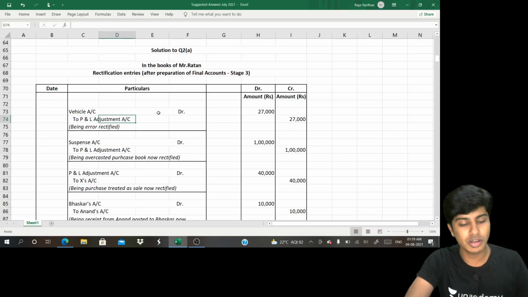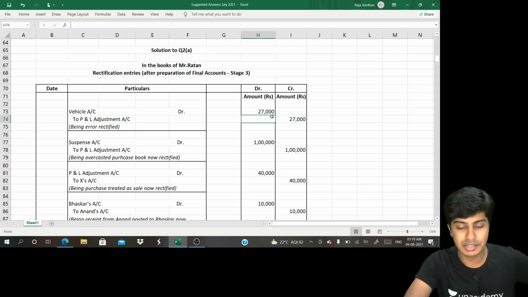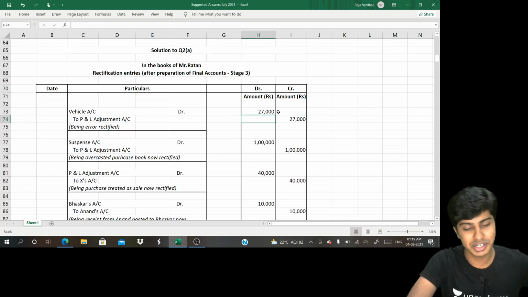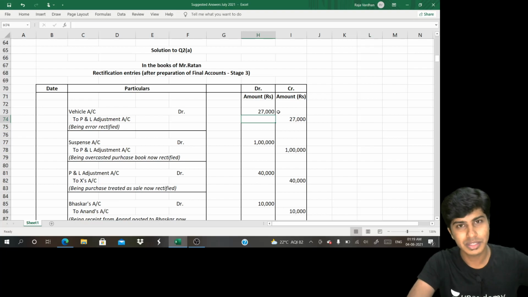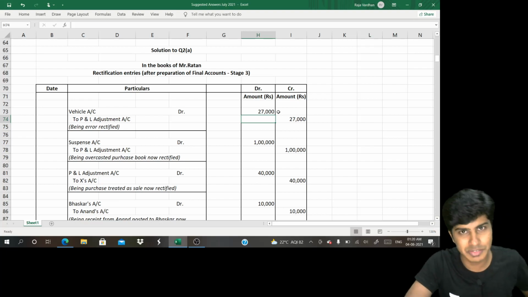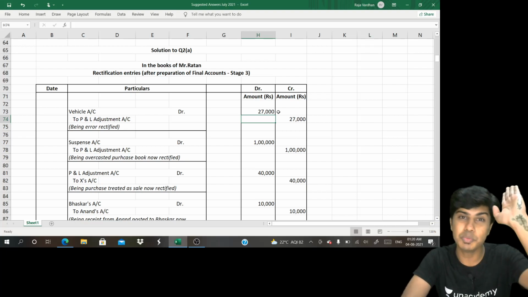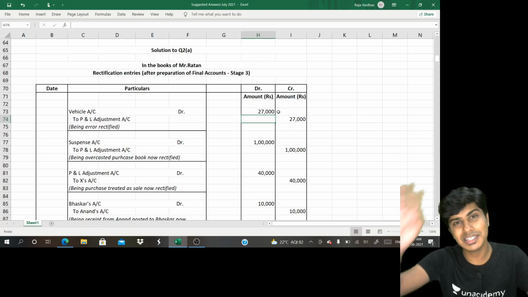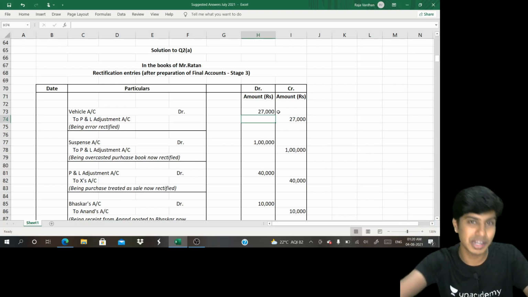If you want, you can record it at 30 and then pass another depreciation entry. Depreciation account debit to vehicle account. So vehicle 30 debit, 3 credit. Vehicle will become 27. Again, you can't debit depreciation there. Why? This depreciation pertains to previous year. So in last year, again, you would have to replace that depreciation with P&L adjustment.